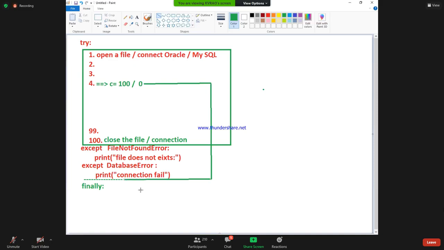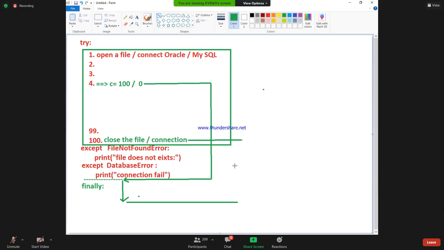What is that except block? Assume that for the lines which I wrote, it is called zero division error. Then finally it moves forward, it goes to the finally block and continues like that. Is it going back from here to close your file?